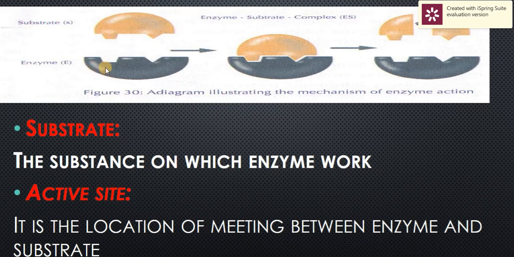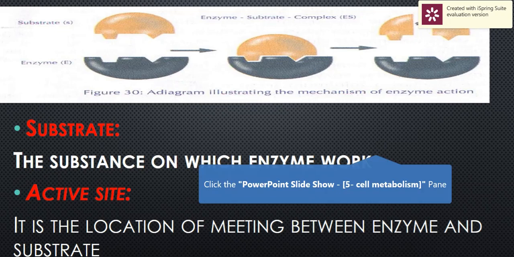And here we have what is called the active site. The active site is the location where an enzyme meets the substrate. Each enzyme is specific for a special type of substrate because it has a special location called the active site. The substrate is the substance which the enzyme works on, the reactant which starts the reaction. It works by forming a complex, then it leaves the reaction without any change. This is how the enzyme works.